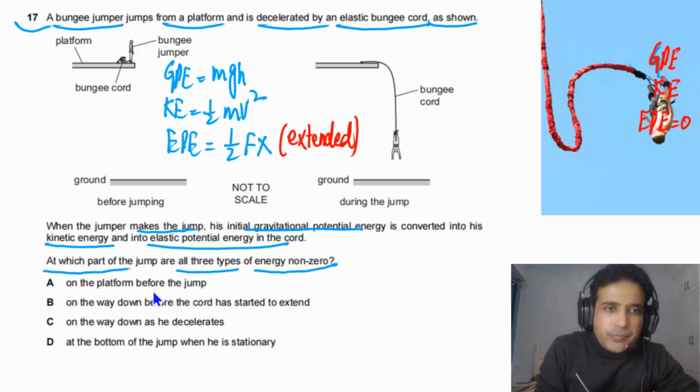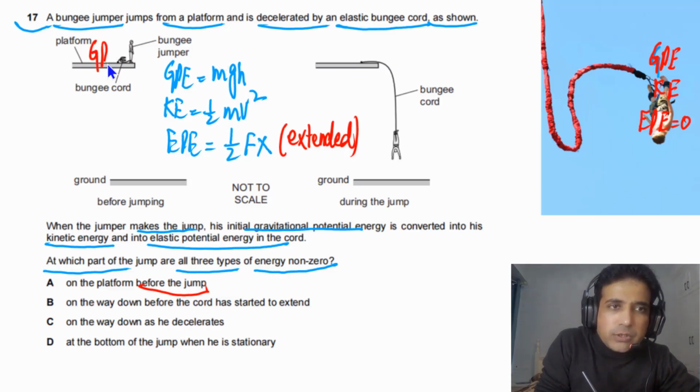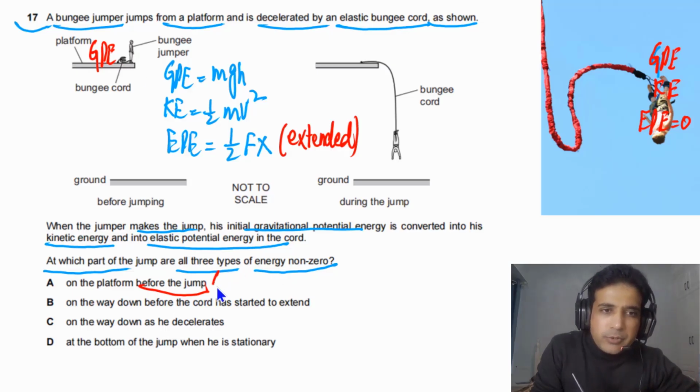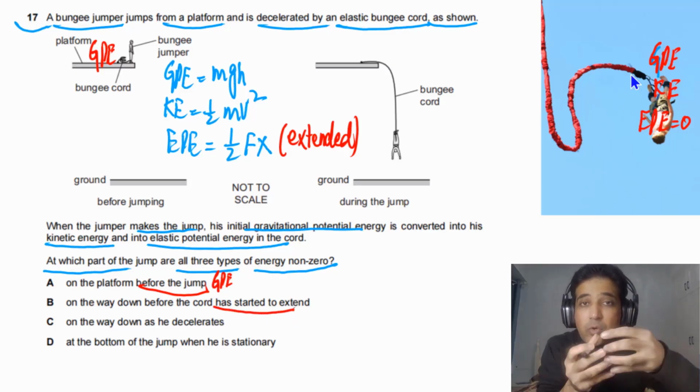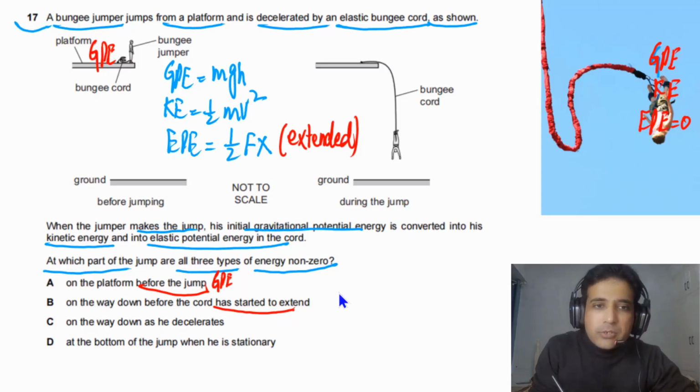On the platform before the jump, at this point, the person is at rest, the string is not extended. So the person has only GPE. We can simply write down here, the person has only GPE. On the way down, before the cord has started to extend, this is the scenario when the cord has not been extended. So the person will have GPE plus KE, kinetic energy.